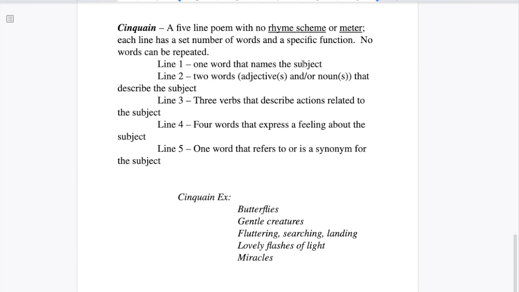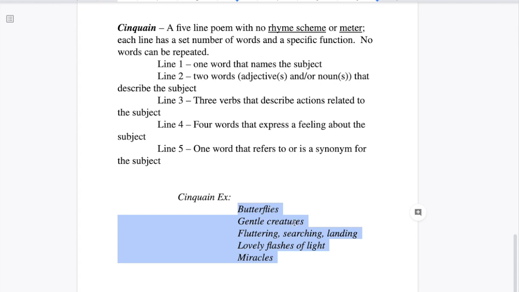So 1 word that names the subject is your first line. Line 2, they're adjectives or nouns that describe the subject. Line 3, verbs, so actions related to the subject. And line 4, 4 words that express a feeling about the subject. So let's look at an example. This is quite detailed, but this is what it looks like when you write a cinquain.